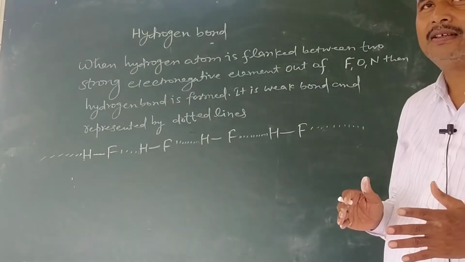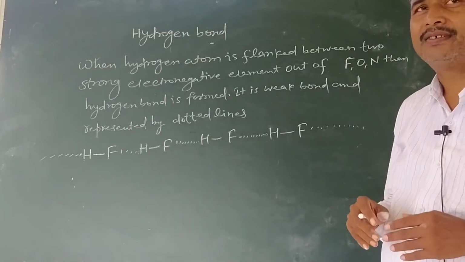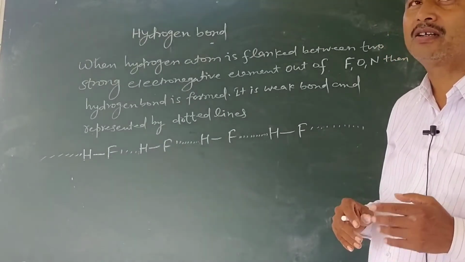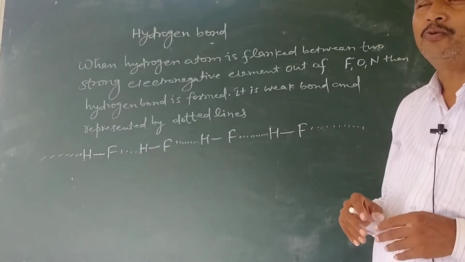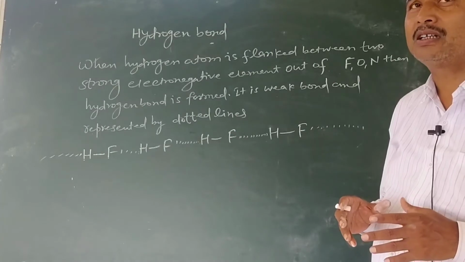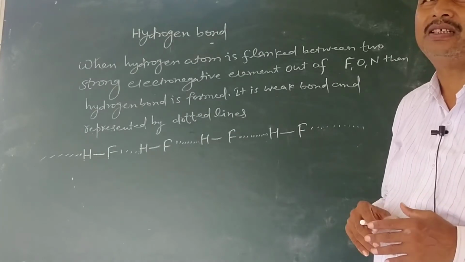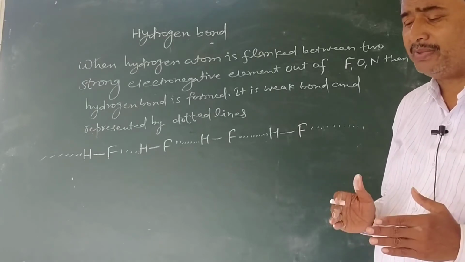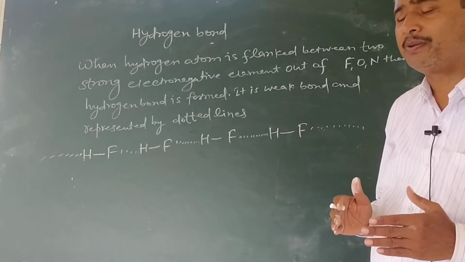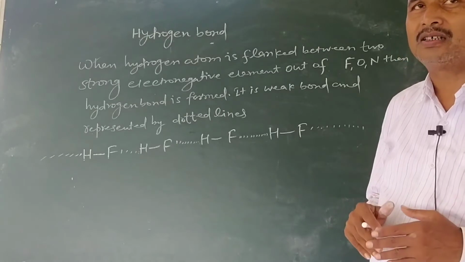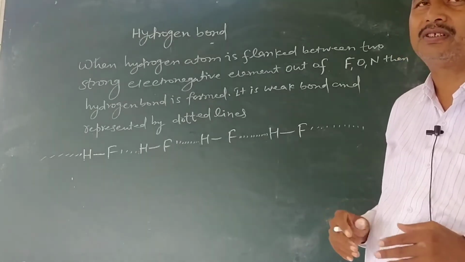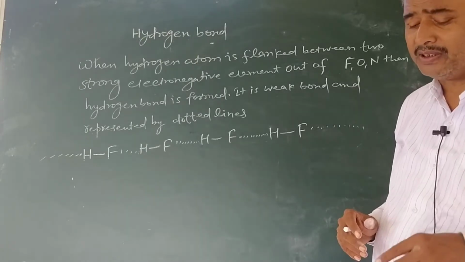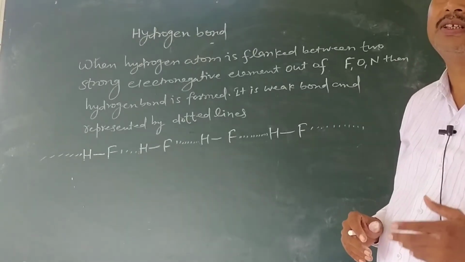When we mix 100 ml alcohol and 100 ml water, the volume of the mixture will not equal 200 milliliters. When 50 milliliters of liquid ammonia and 50 milliliters of water are mixed, the volume of this mixture will not equal 100 milliliters.